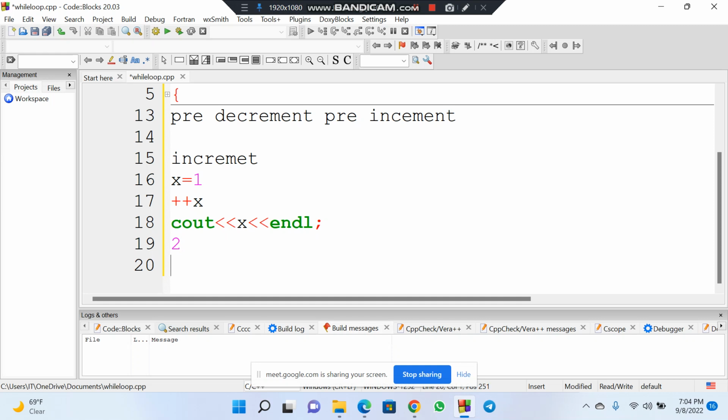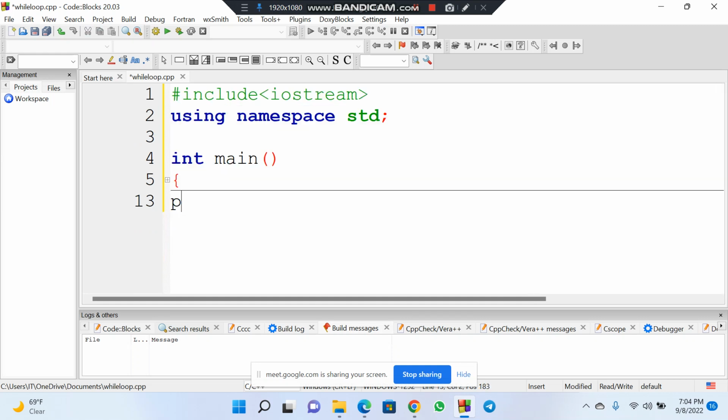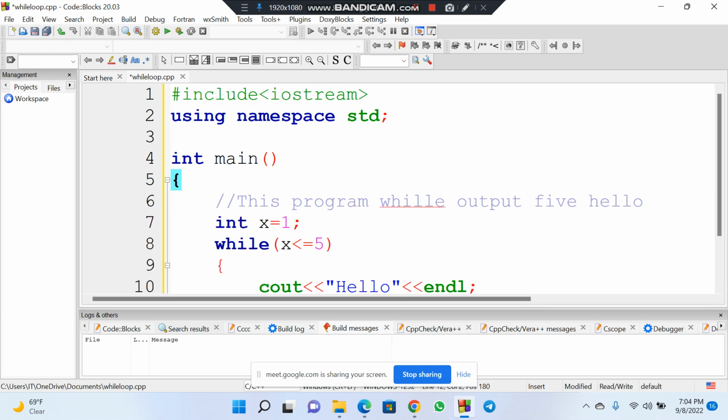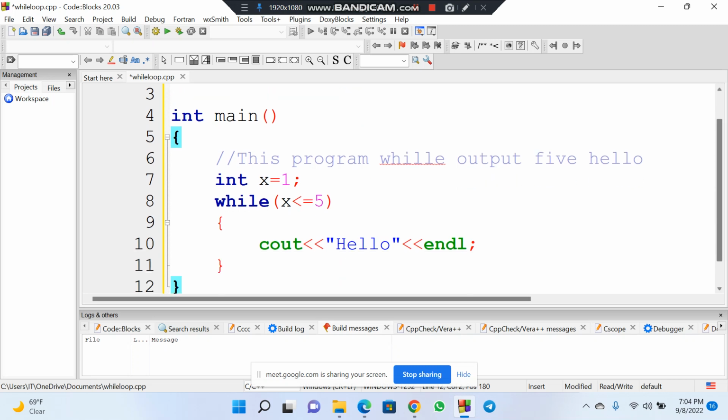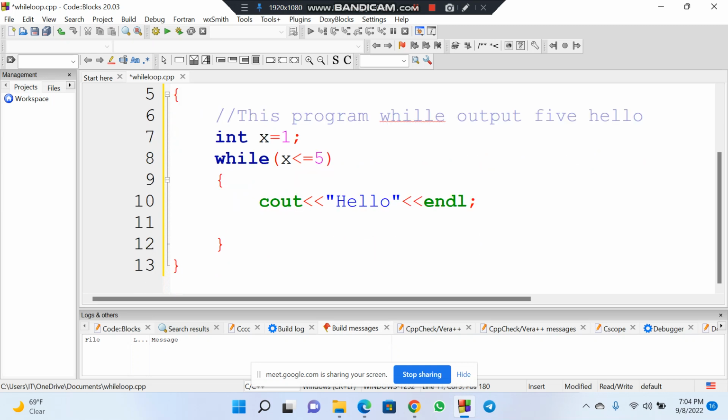The same applies to decrement. Decrement just means decrease. So now in our program here, if we write this program like this, this thing is always going to be 1, it will never change. So in order for it to keep changing, we can increment the way I showed you, x++, then it will increment that one, it goes to 2.